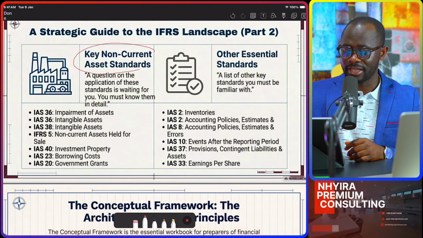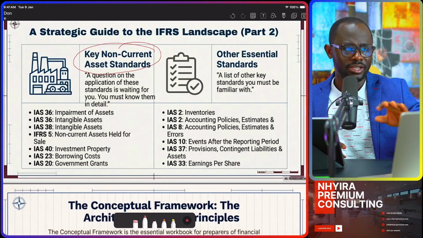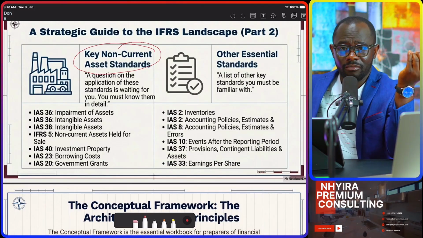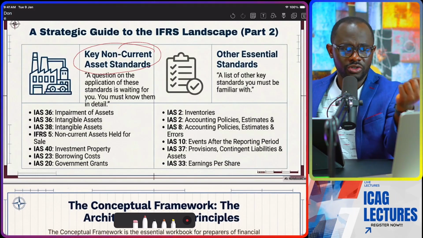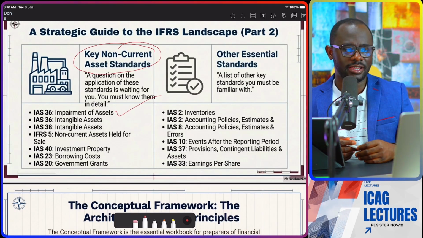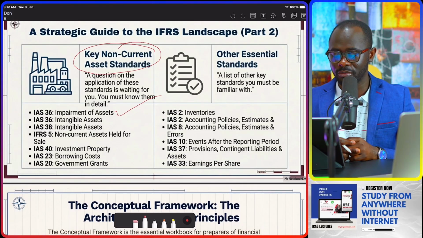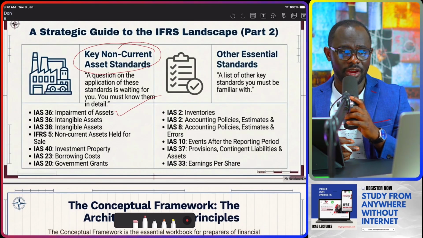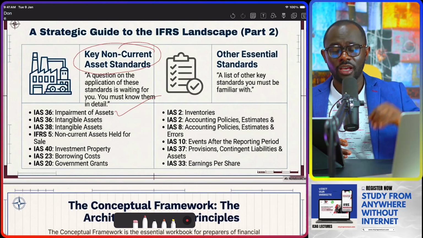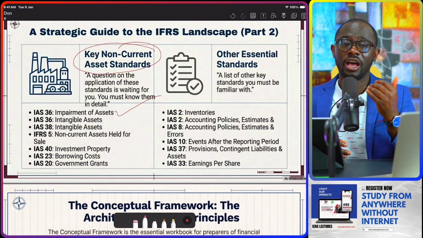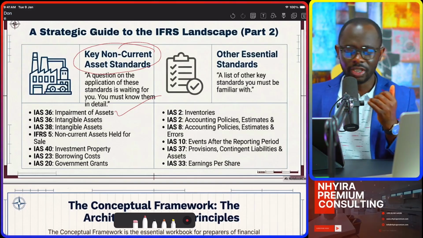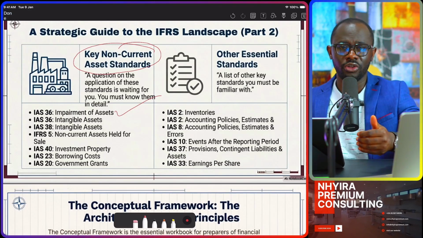Then non-current asset standards. Again, whether I like it or not, you will be called on to provide something on these non-current asset accounting standards in the exam hall. So it is important you understand all of them, like IAS 36, impairment of assets, IAS 38, intangible assets, IFRS 5, non-current asset held for sale and discontinued operations, IAS 40, investment property, IAS 23, borrowing cost, IAS 20, government grant. These are non-current asset-related standards, and you must know about them because the examiner could call on you to provide something.